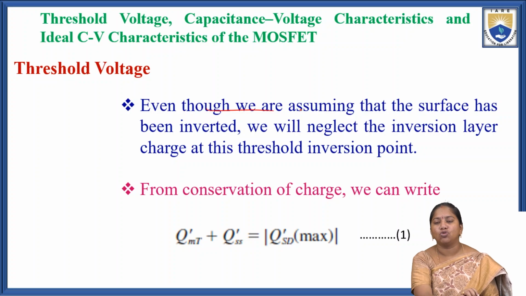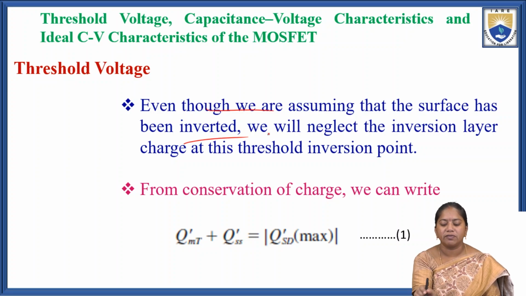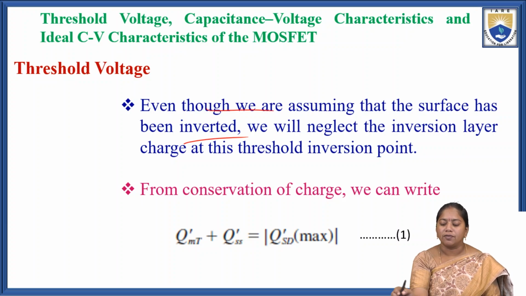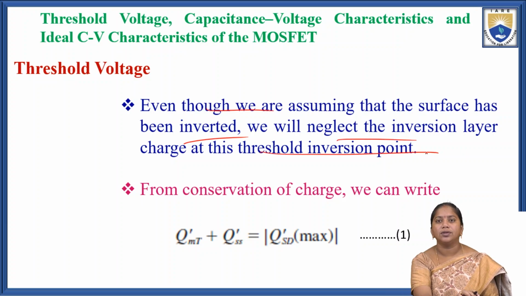Let us assume that the surface has been inverted; we will neglect the inversion layer charge at the threshold inversion point.